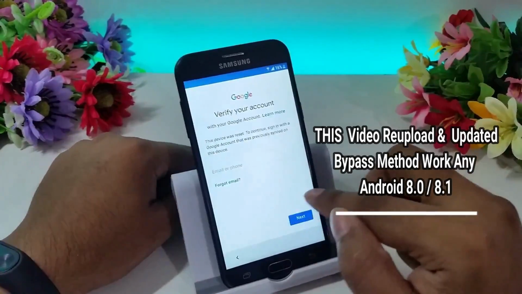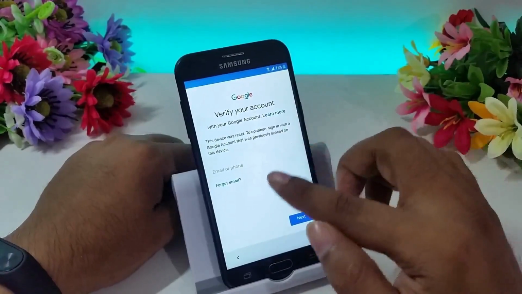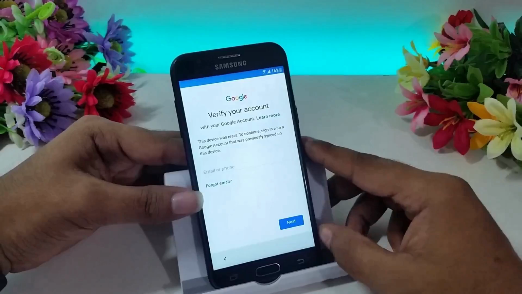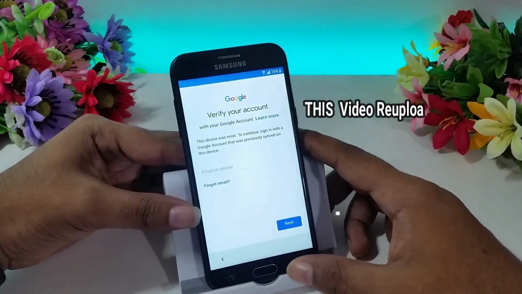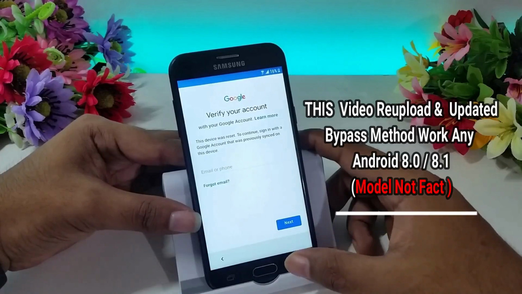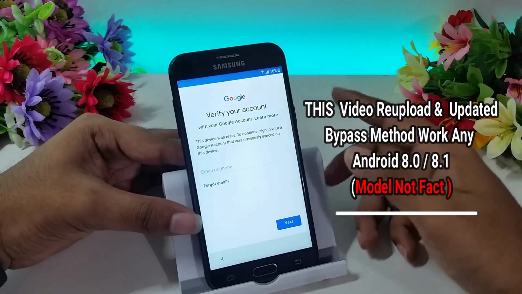Hello guys, today I'll show you how to bypass any Samsung Galaxy FRP lock without PC, without TalkBack setting. Now I will show you an exclusive method for FRP bypass. So for this method, follow my video step by step.